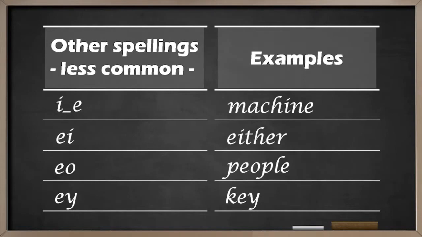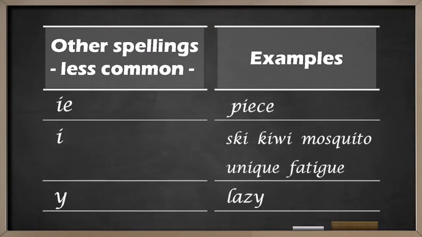E-O: people. E-Y: key. I-E: peace. I: ski, kiwi, mosquito, unique, fatigue. Y: lazy.